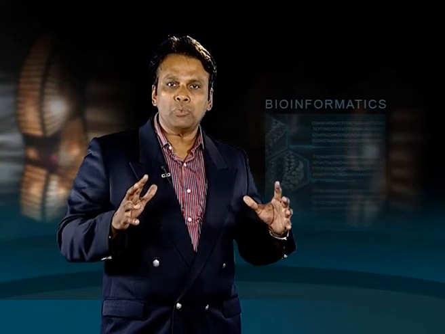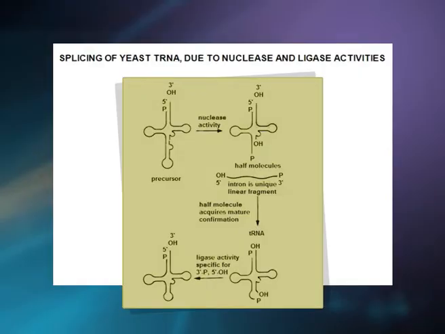This intron, which may differ in different tRNA genes, has no consensus sequence, but has a sequence complementary to the anticodon. This leads to pairing between anticodon and intron, giving a secondary structure, which is recognized by the splicing machinery, as detailed in this figure.